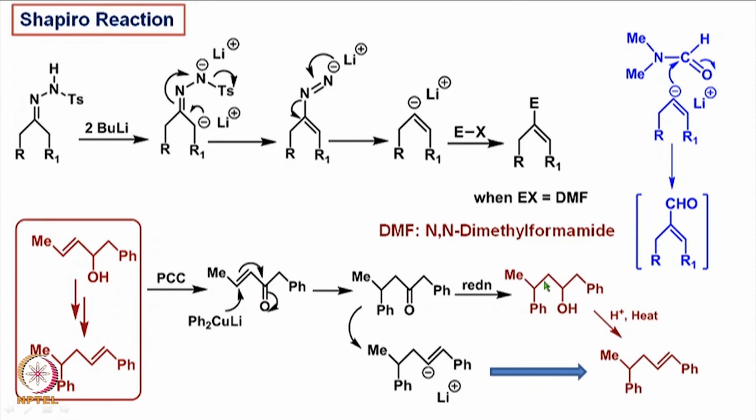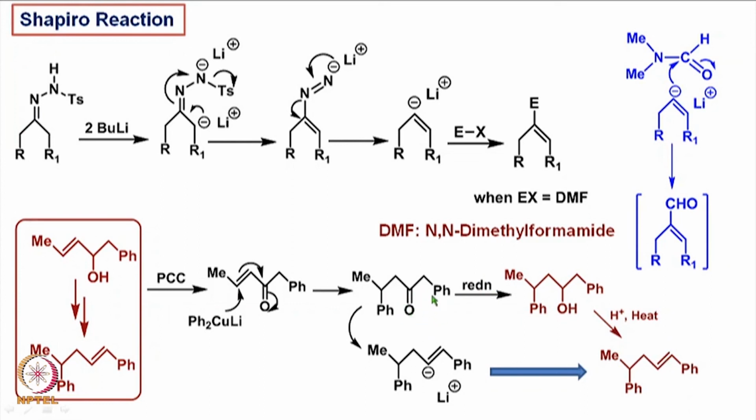Of course, one can expect a double bond to be formed on this side, but major product should form on this side. So from this ketone, one can get to this particular olefin in two steps, the reduction followed by dehydration. Other possibilities by using Shapiro reaction.